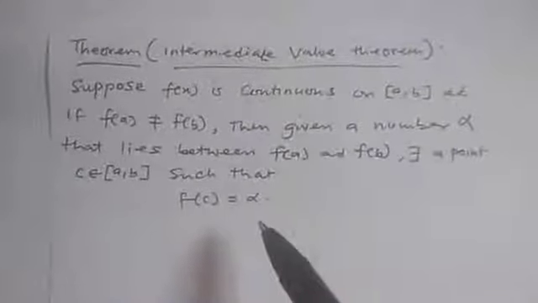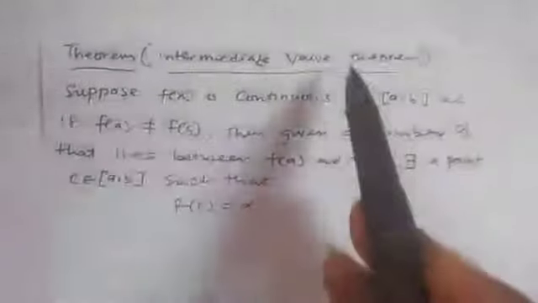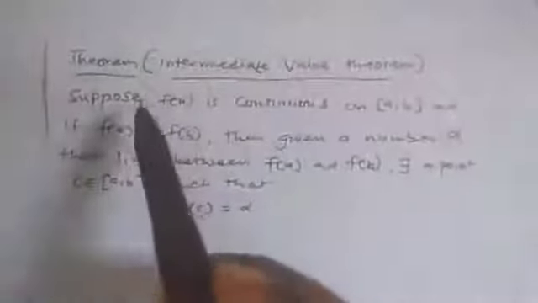So another important thing under this continuity is the intermediate value theorem. So we have the theorem here. We call it the intermediate value theorem.